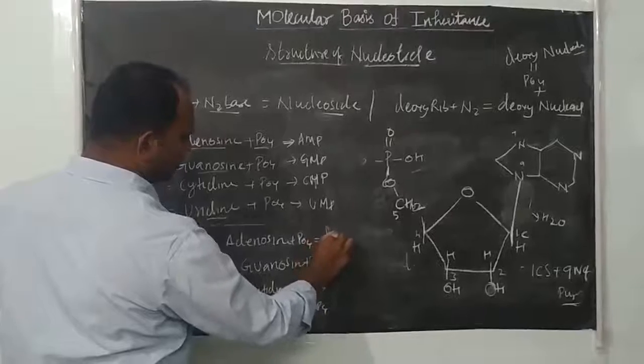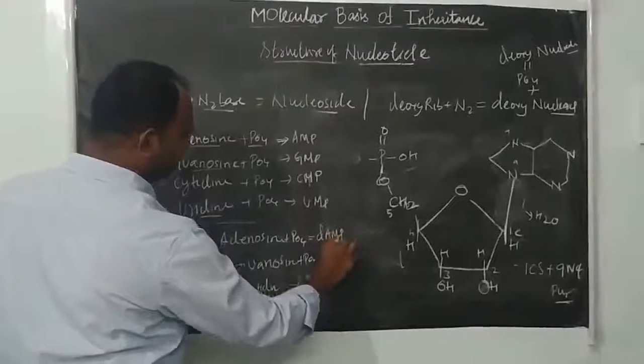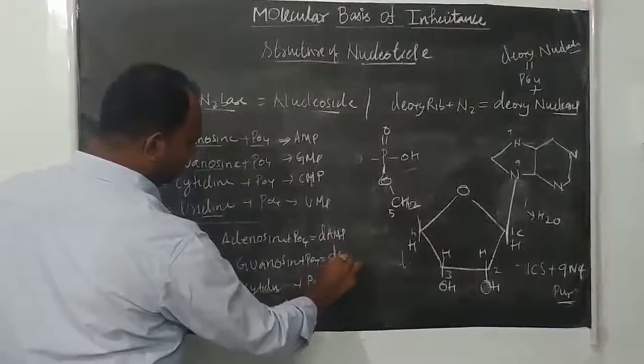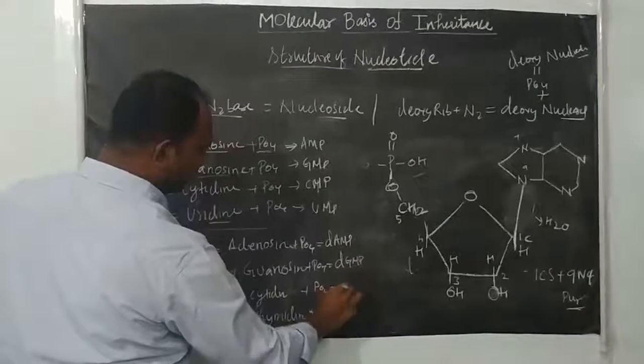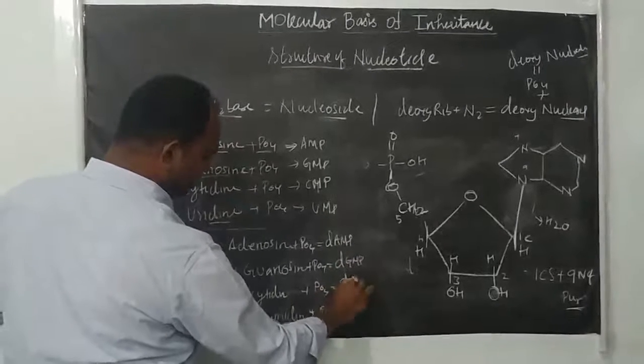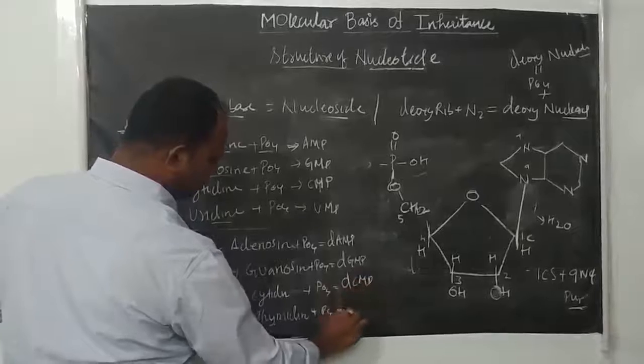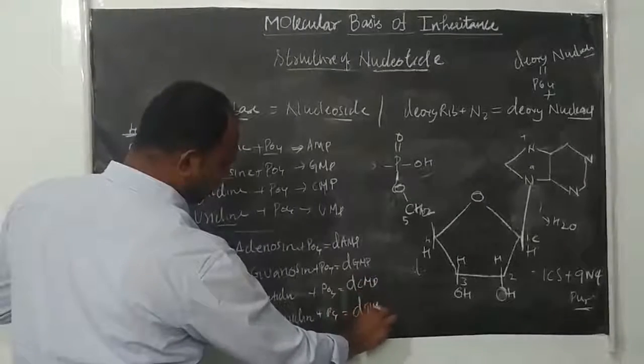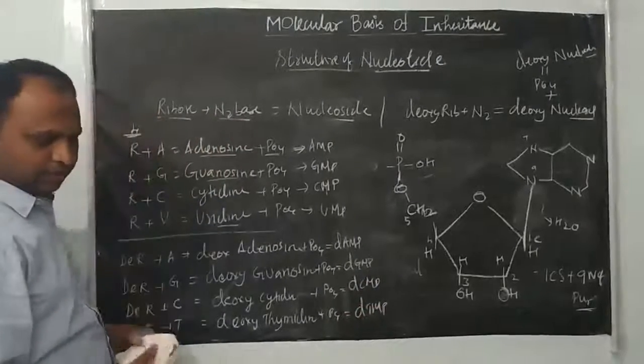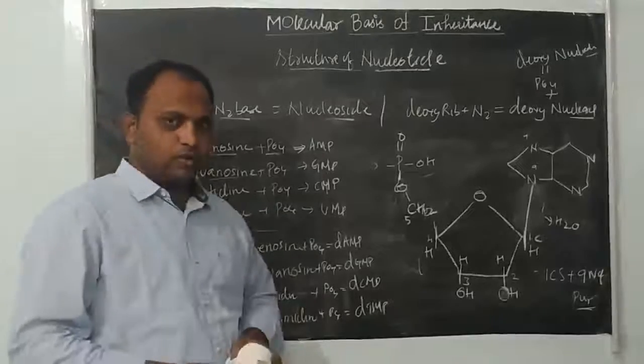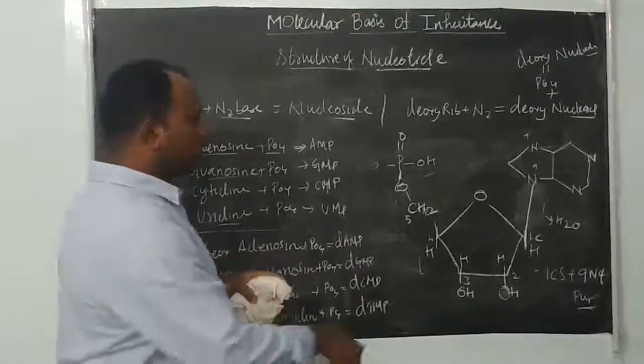Here also deoxy AMP, deoxy GMP, deoxy CMP, deoxy TMP, right? Deoxyadenosine monophosphate, right? Only a single phosphate is there.